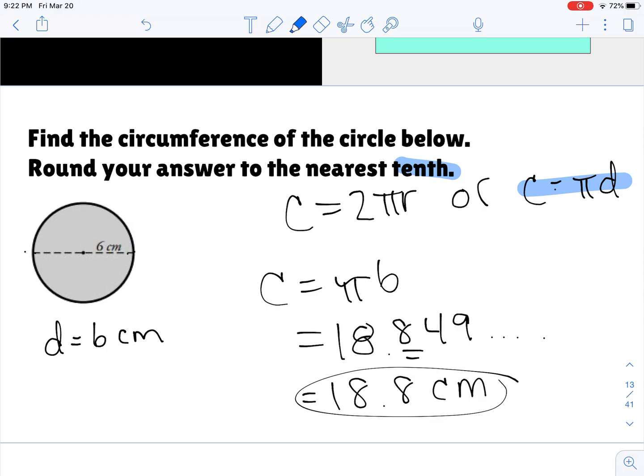That means that from here to here, if I took a measuring tape from one side of the circle and measured all the way around, it would equal 18.8 centimeters.